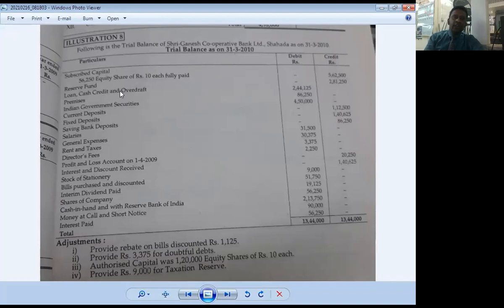Loan, cash credit and overdraft are granted by the banking company. So it is one of the assets of the banking company. So this item is transferred under schedule number 9, that is advances.